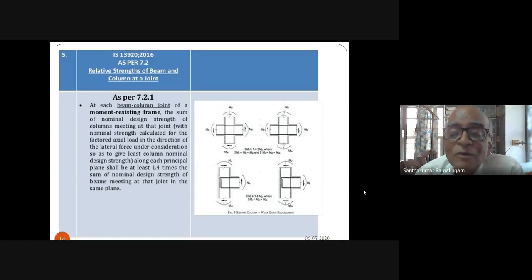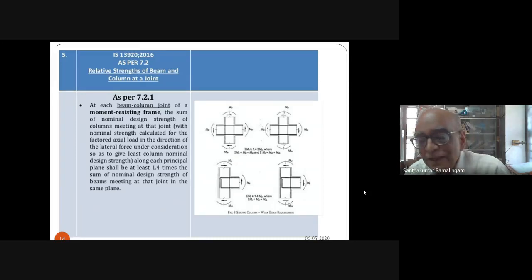This is for an interior column, this is for an exterior column. In some cases, especially if your column is at the foundation level, you may have a wall. This wall can be a retaining wall.